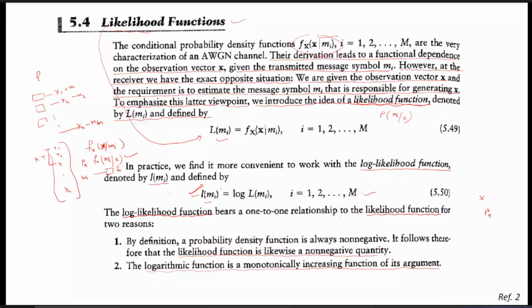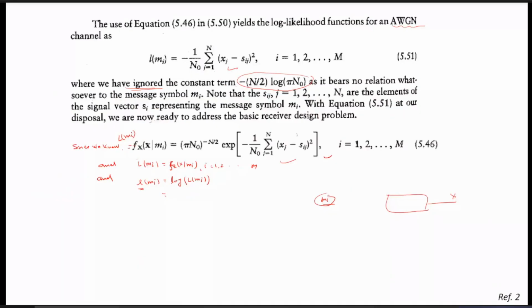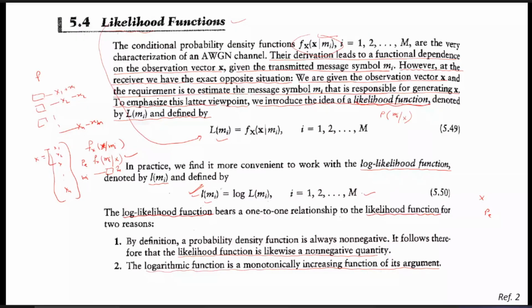If this increases, then the log likelihood will also increase, so both have a one-to-one relationship. These two likelihood functions will be used in the likelihood decoding techniques, to detect mi for the given observations.